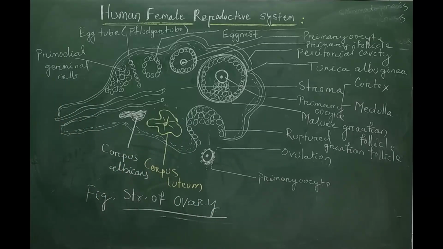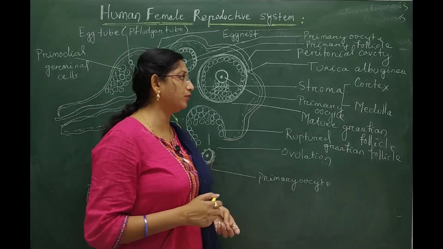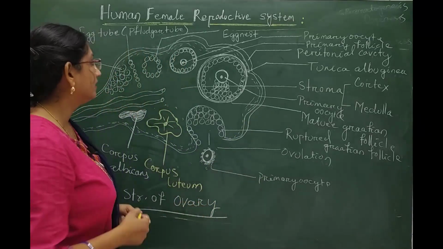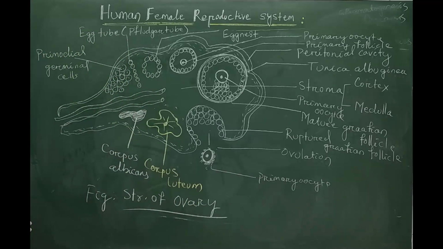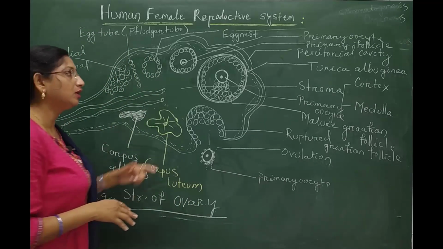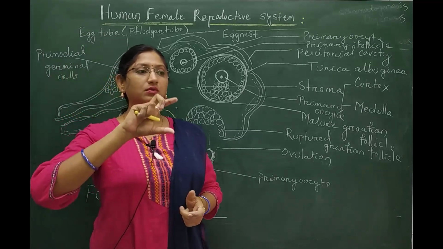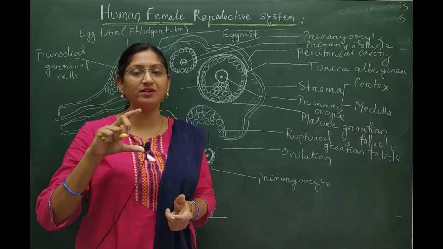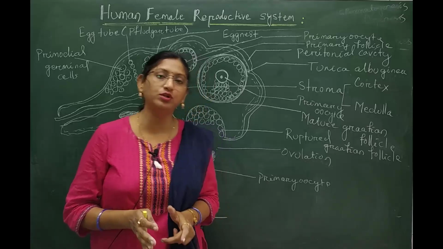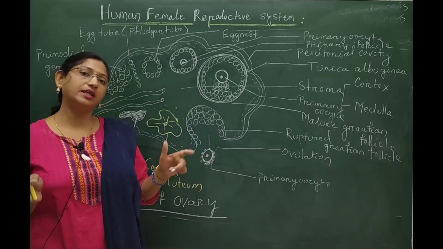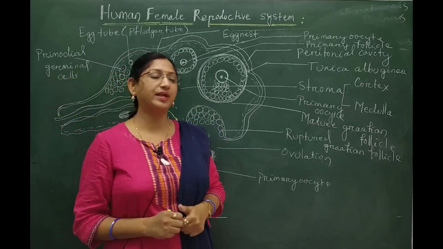What are the different parts of this ovary? I have written over here. I am repeating again that the structure of the ovary consists of an outer covering. First of all, the ovary is an oval or almond-shaped structure found at each side of the uterine part, or each side of the pelvic cavity.